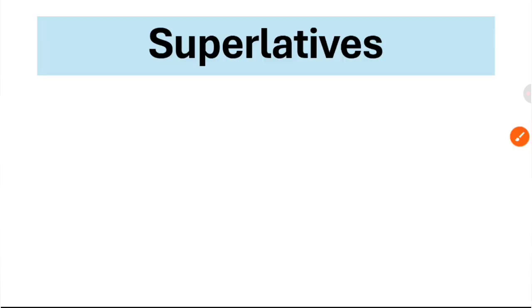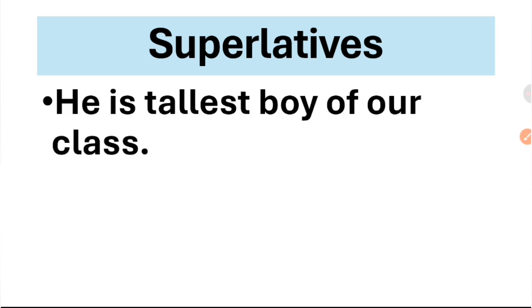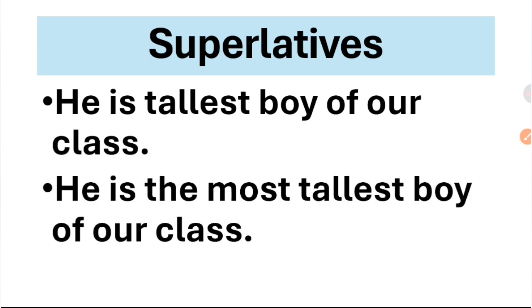Now the next sentence, superlatives. That means this common mistake is related to superlatives. You might have read or learnt about the degrees in English. So, he is tallest boy of our class. What is the mistake here? I'll give you more examples. He is the most tallest boy of our class. What is the mistake here? This is a very common mistake, and I have heard many people using such kind of sentences. He is tallest boy of our class. So what is the mistake here?